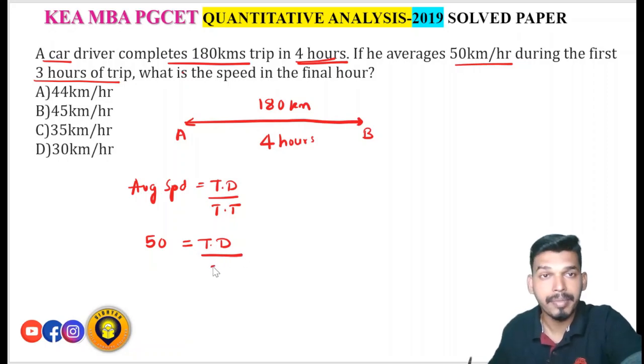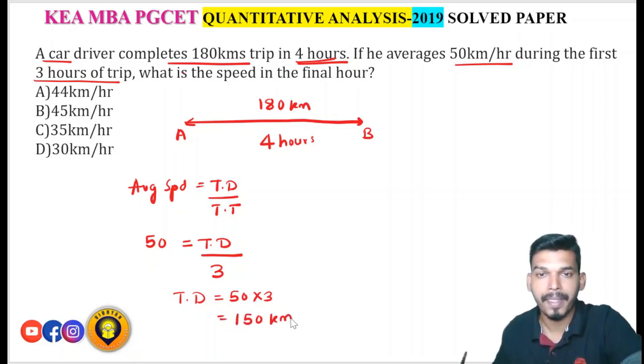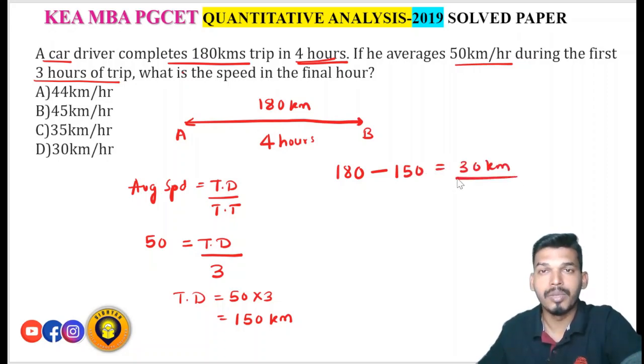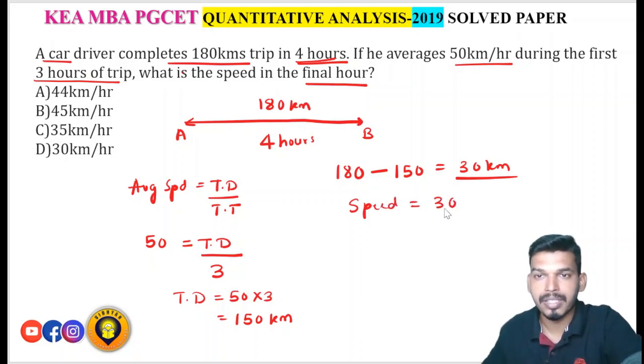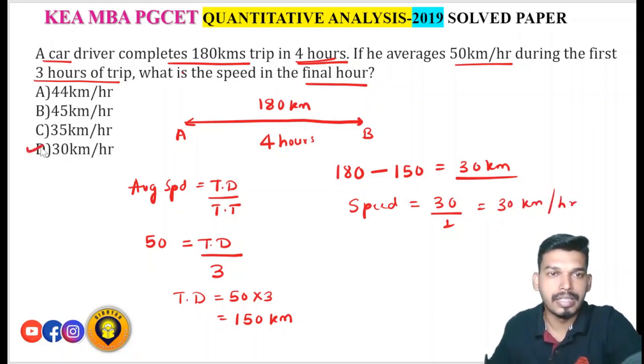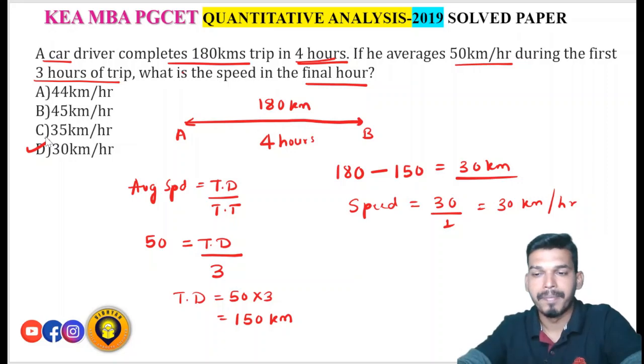So 3 hours. If he goes at the speed of 50 km per hour, then what is the distance covered by him? The distance covered by him is 150 kilometers, correct? So 150 kilometers is covered. Now what is the remaining distance? The remaining distance is 180 minus 150, which is 30 kilometers. He has to cover it in the final hour, that is in 1 hour. Therefore, what will his speed be? Speed is distance upon time, that is 30 upon 1, which is 30 kilometers per hour. So option D, 30 kilometers per hour, is the correct answer.